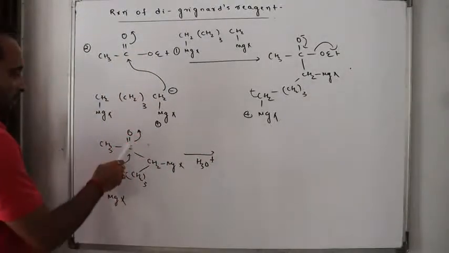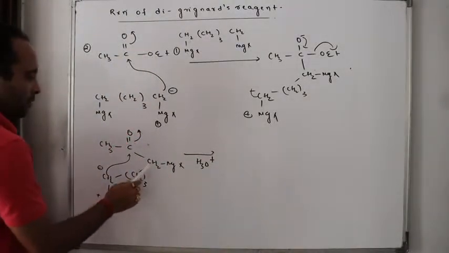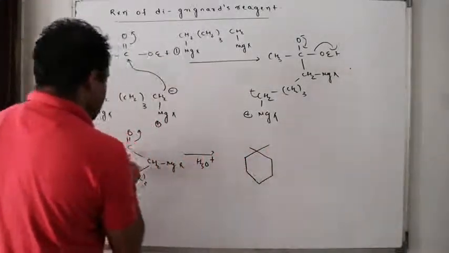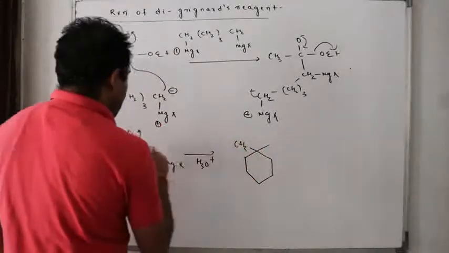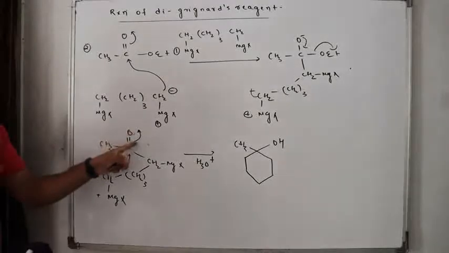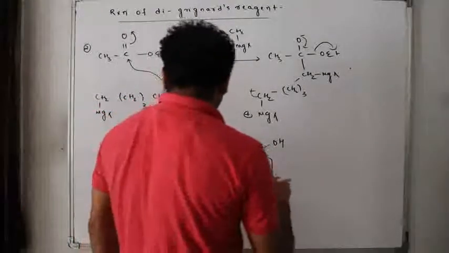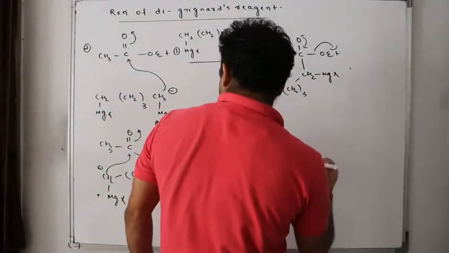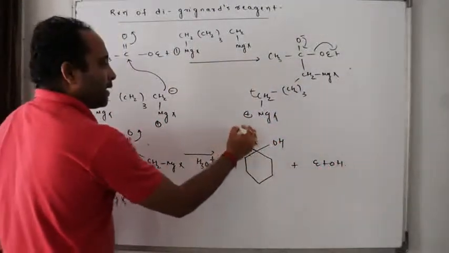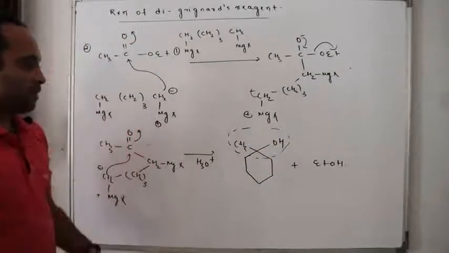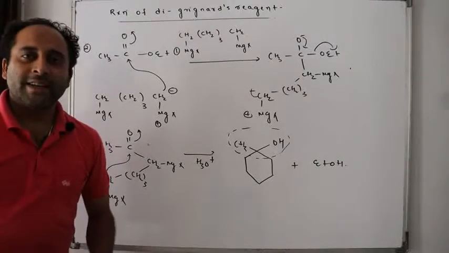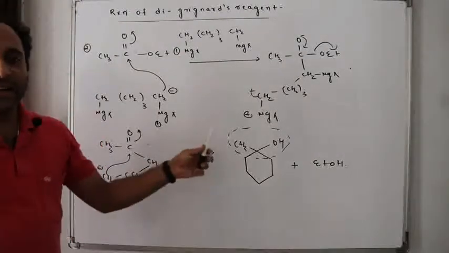See, 1, 2, 3, 4, 5, 6 membered ring. A 6 membered ring is formed. And this is CH3. This will become O minus and hydrolysis will make it alcohol. Along with what is left here? EtOH. That means this part is the ester part and the below part is due to the di-Grignard's reagent part. Okay, this is the di-Grignard's reagent part.